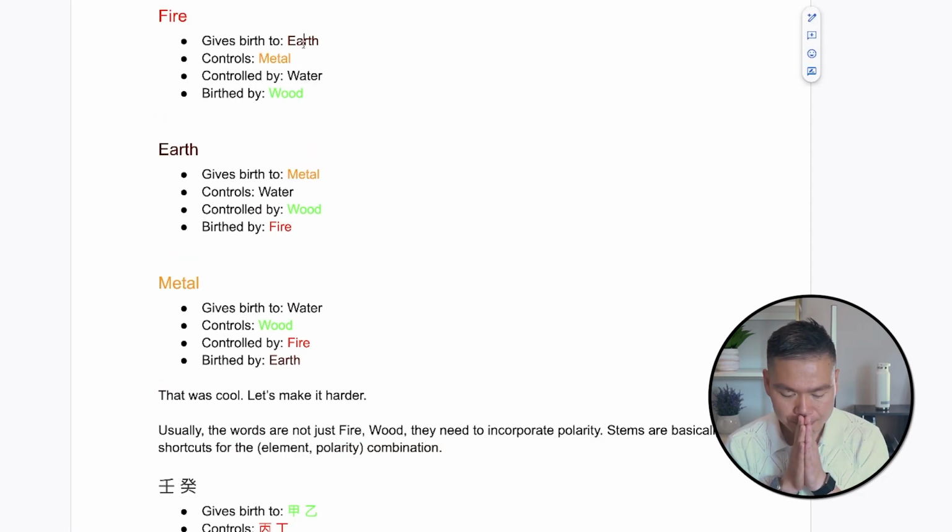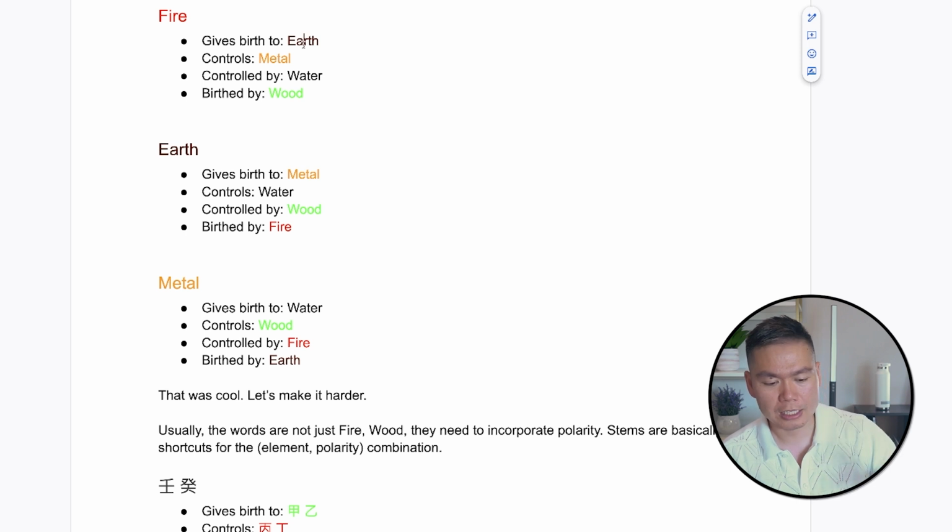Fire. So visualize fire in your head. What does it give birth to? Fire gives birth to earth. And the way you visualize that is imagine you burn down a bunch of things and these things become ashes. The ashes are the earth. Fire is really good at melting metal, and so it controls metal. It can melt the metal. Fire is afraid of water. And that's a pretty easy analogy. If you have a big fire in your house, you want water to extinguish the fire. And fire is birthed by trees, wood. That's because in a forest, that's usually what starts the fire.